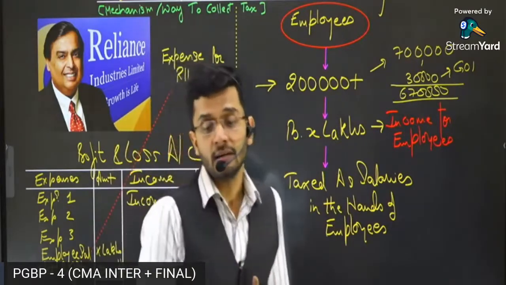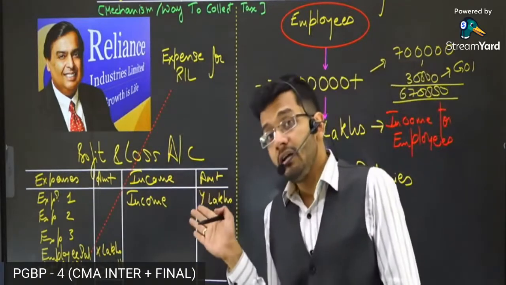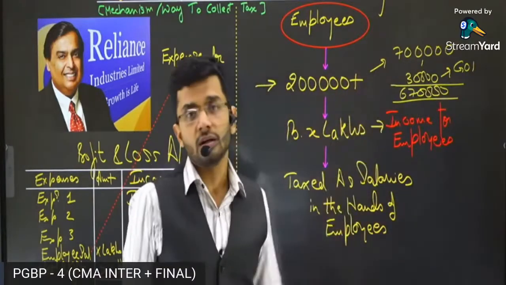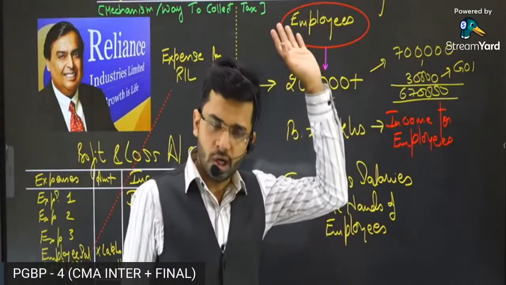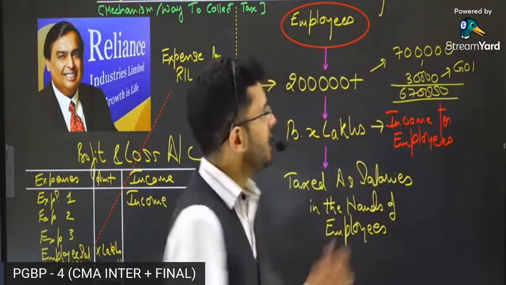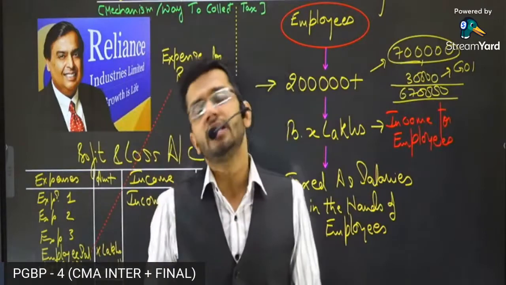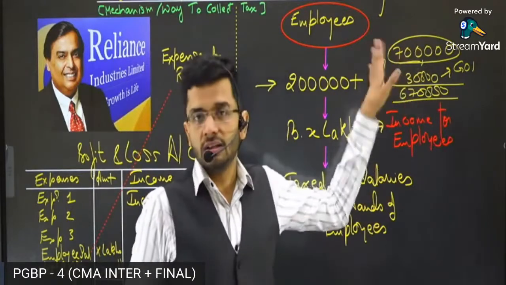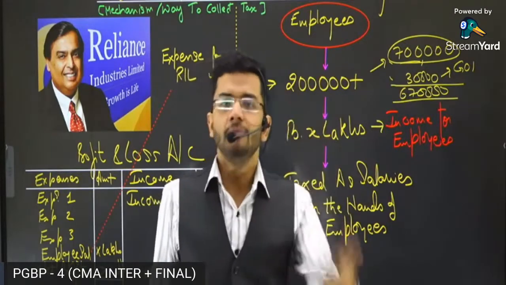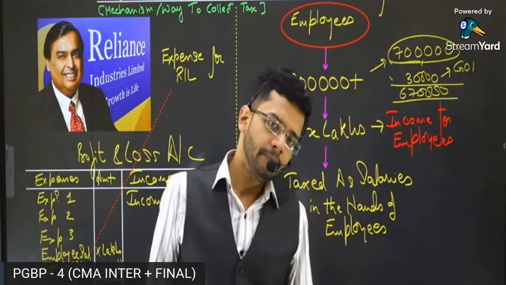Mr. Mukesh Ambani is a little disheartened. Mr. Mukesh Ambani is a little angry because he has to do his work, and leaving his work, the Income Tax Act wants to make him do their work. Not fair at all. Mukesh Ambani is saying, I'm not ready to do all this stuff for you. I am going to pay the entire 7 lakh rupees to my employee. Income Tax Act, you approach the employee and you recover 30,000 from that particular employee. I'm not going to do all this nonsense because I'm not interested in doing work for you. I'm doing work for myself. I will help my business. Why should I help you?